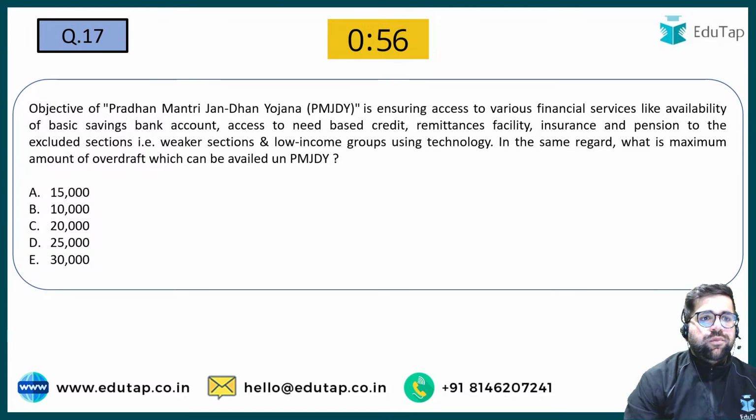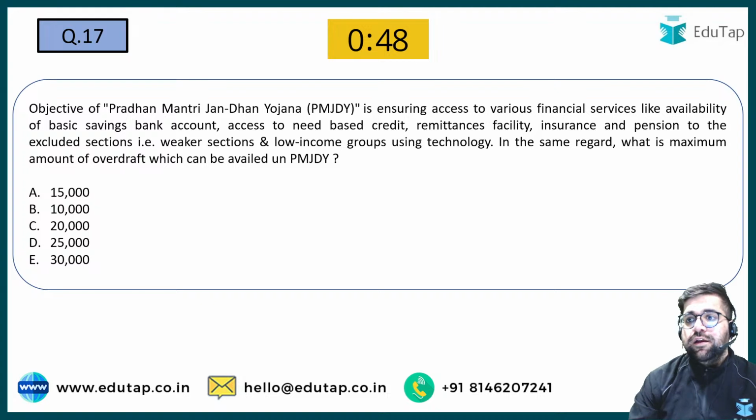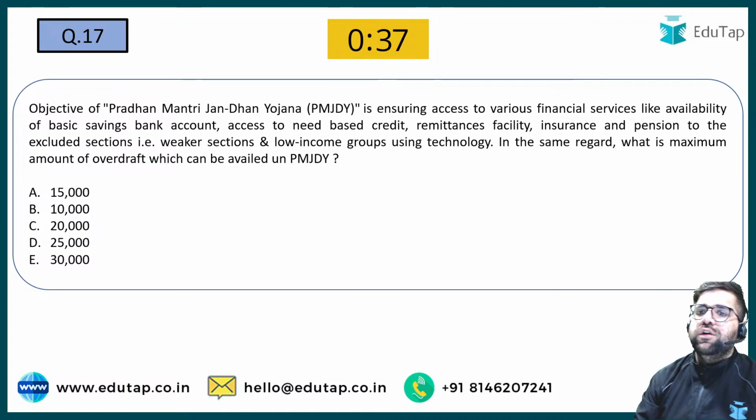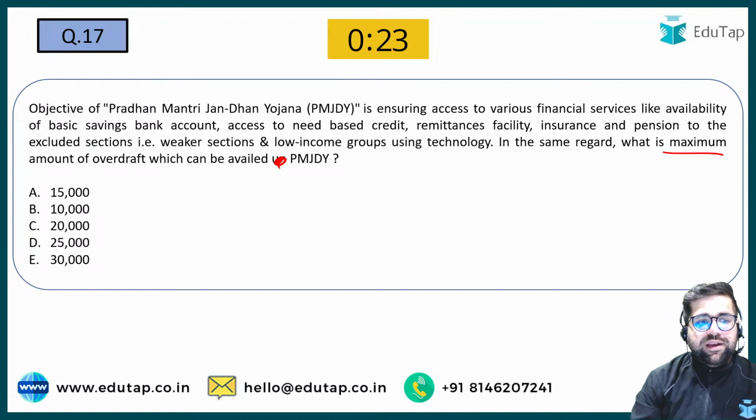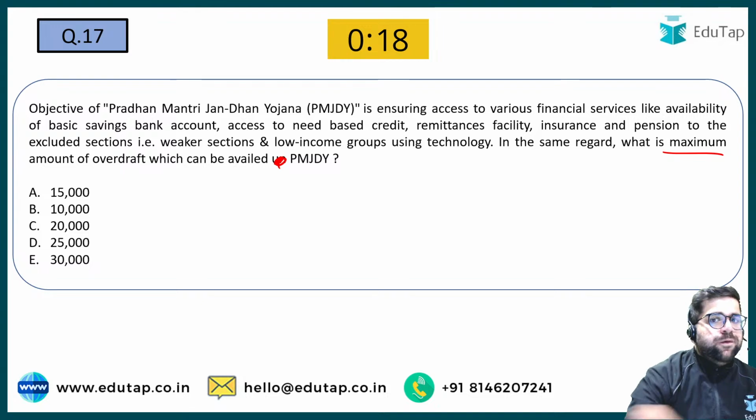Question number 17. Objectives of Pradhan Mantri Jan Dhan Yojana. Objectives of Pradhan Mantri Jan Dhan Yojana is ensuring access to the various financial services like availability of basic bank account, access to the need of certain credit, remittances facility, insurance and pension to the excluded sections, weaker sections also. In the same regard, the maximum amount of overdraft which can be availed under Pradhan Mantri Jan Dhan Yojana is what? It will be 10, 15, 20, 25 or 30. See, overdraft of rupees 10,000 is available. So your answer will be option number B.